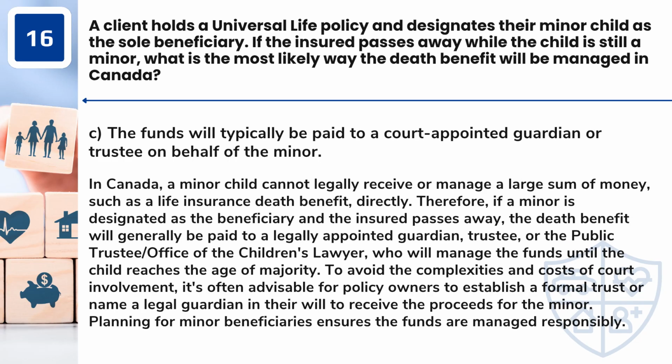Answer: C. The funds will typically be paid to a court-appointed guardian or trustee on behalf of the minor. In Canada, a minor child cannot legally receive or manage a large sum of money, such as a life insurance death benefit, directly. Therefore, if a minor is designated as the beneficiary and the insured passes away, the death benefit will generally be paid to a legally appointed guardian, trustee, or the public trustee/office of the children's lawyer, who will manage the funds until the child reaches the age of majority.